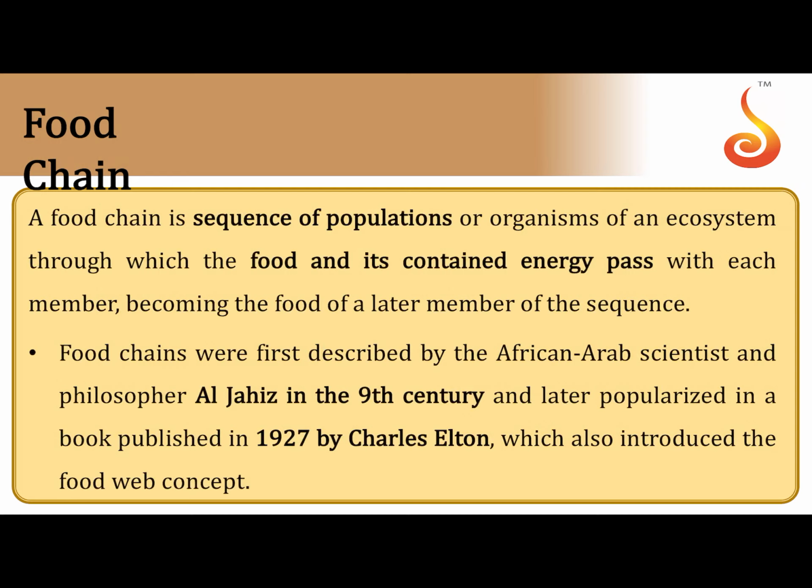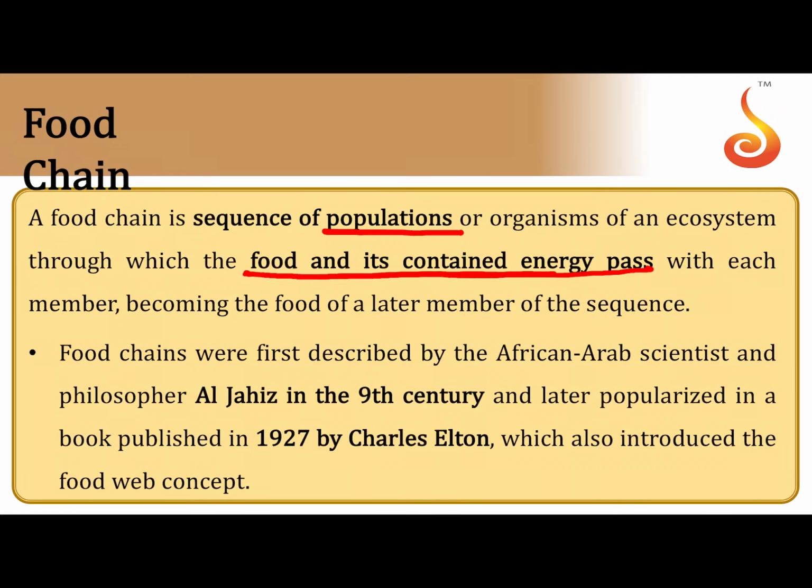Moving on to food chain, where one trophic level or one population is linked to another population. Now, on what basis is a food chain constructed? In a food chain, a particular organism is dependent upon the next organism, or the organism which is before it in the link, for its nutritional requirement. For example, if I say frog and snake, snake comes after frog. Now snake is dependent on frog for its nutritional requirement, for its energy source, because snake feeds on the frog. This is what a food chain is. A food chain tells us the direction in which the contained energy passes, isn't it?